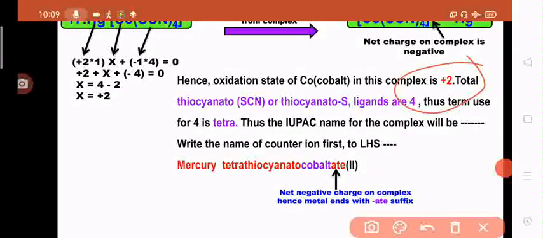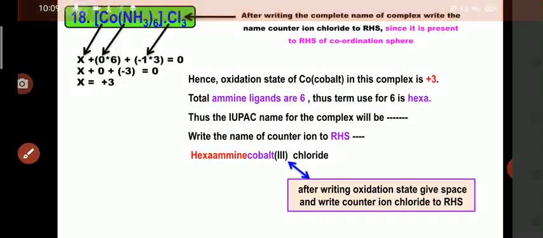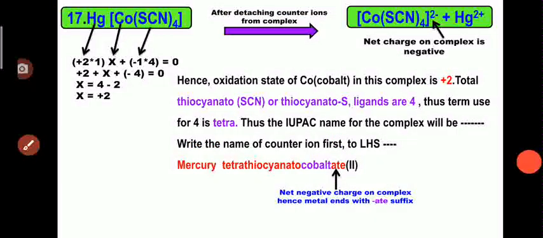Now, overall there are 4 thiocyanato ligands. So these thiocyanato ligands are actually ambident ligands. In several complexes the bonding is from nitrogen, and in several complexes the bonding is from sulfur. When in a particular molecule 2 donor atoms are present, but at one time only one atom will donate the lone pair of electrons to the central metal atom, that particular ligand is called an ambident ligand.